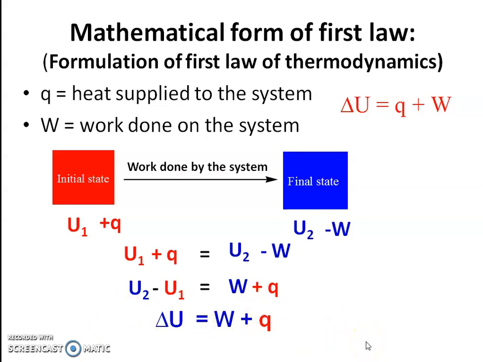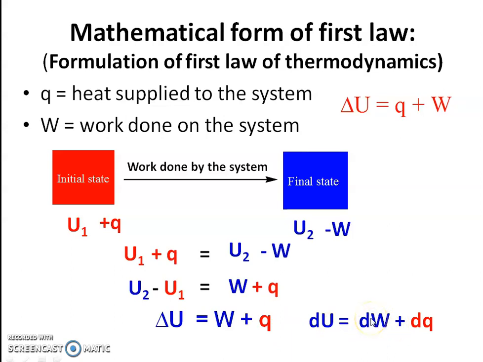For an infinitesimally small change, we can write dU, the small change in internal energy, equal to dW, the small work done by the system, plus dQ, the small amount of heat supplied to the system.